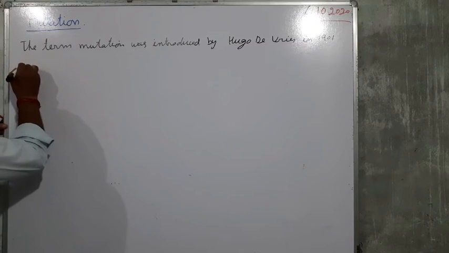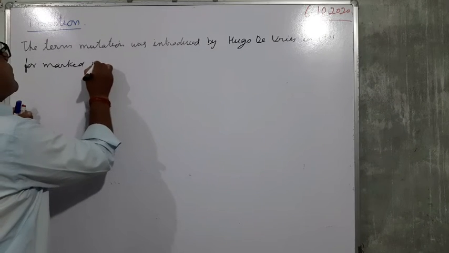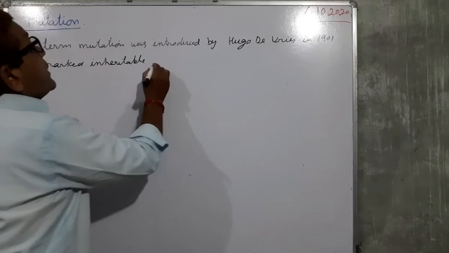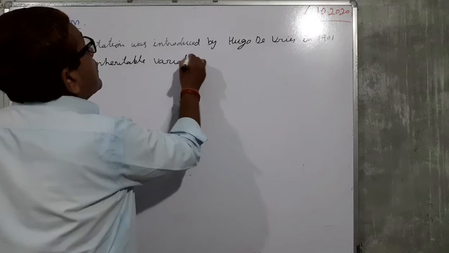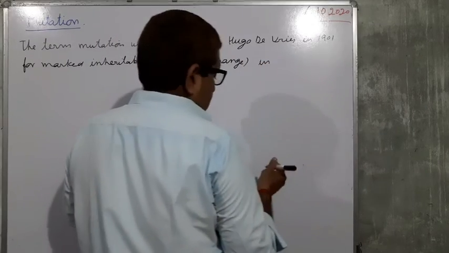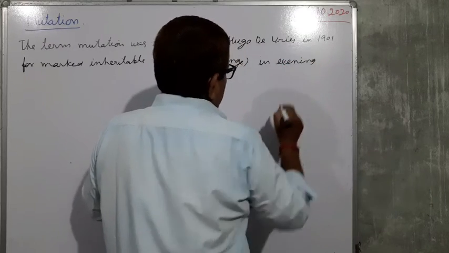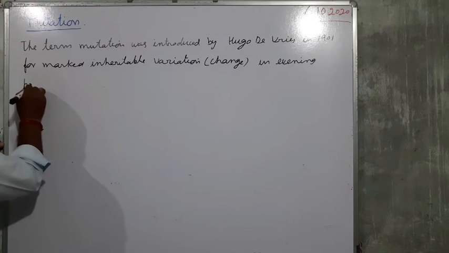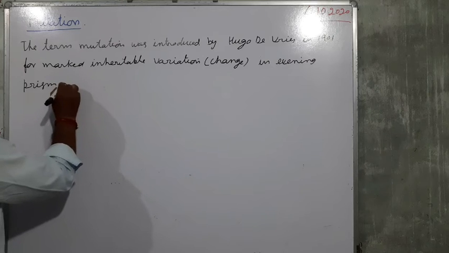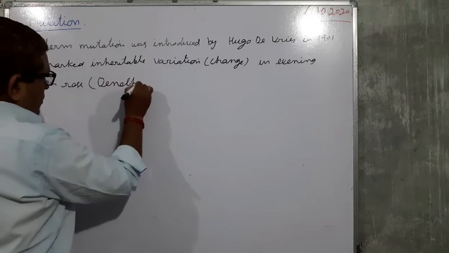He marked inheritable variation in the evening primrose, that is a plant, Oenothera lamarckiana.